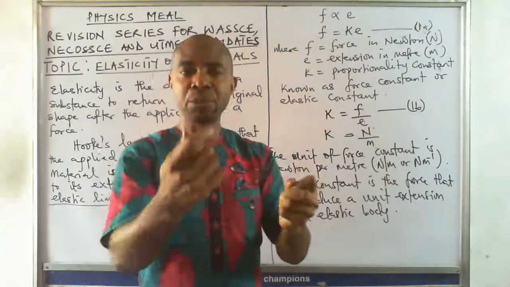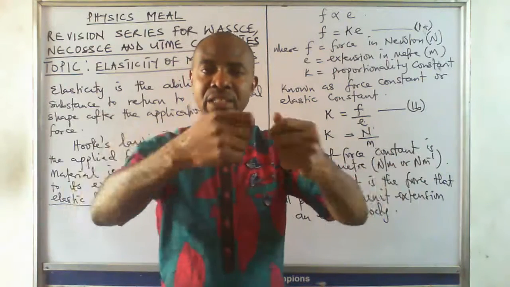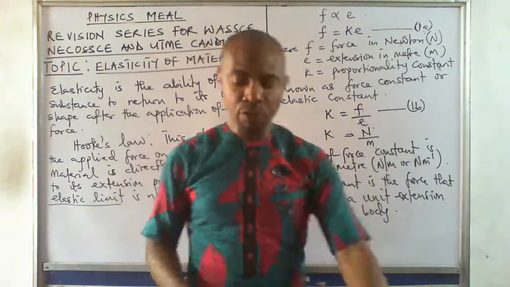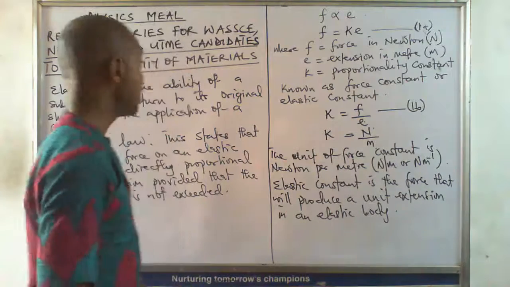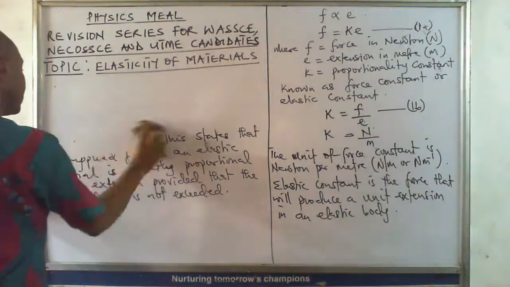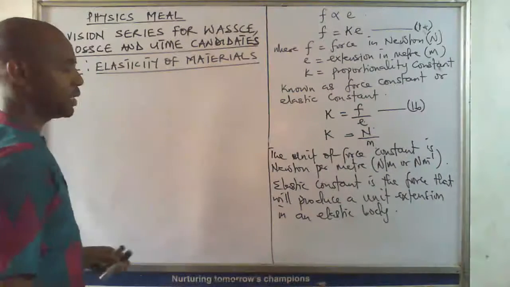If you have a spiral spring and you are trying to extend it, the force constant deals with the stiffness of that material.